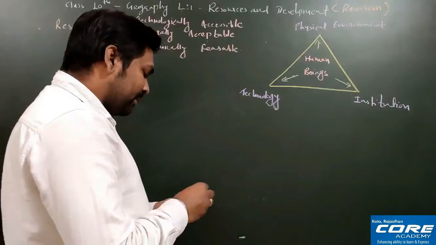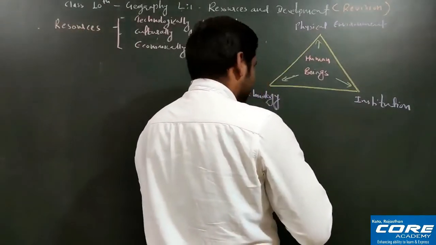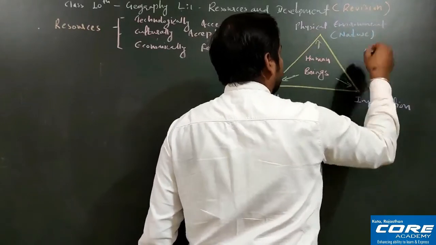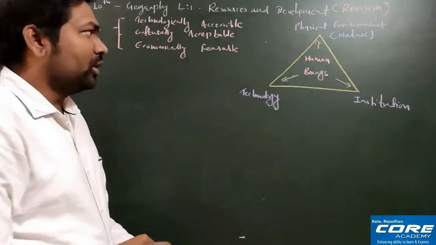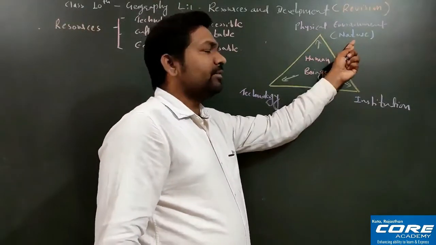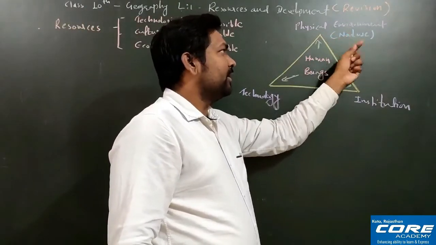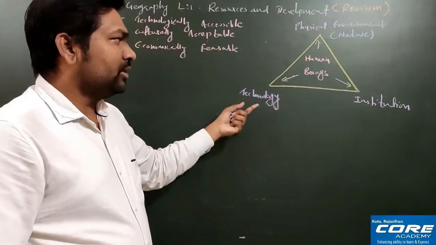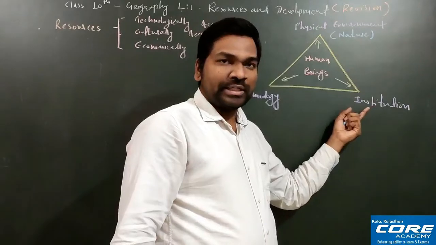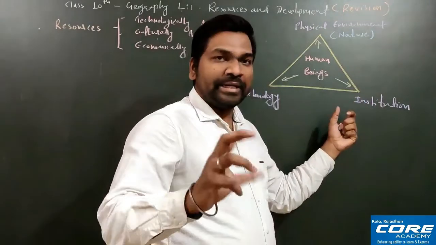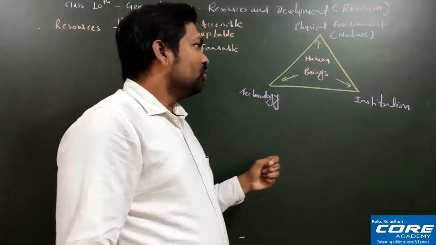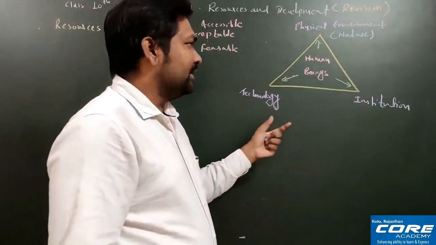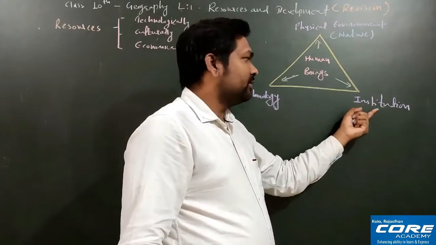So beta, physical environment means what? Physical environment means nature, what nature is giving to us. Again we will take the example of coal only. You are getting the coal from the physical environment. For extraction you are using technology, and for mass production you will need institutions such as coal industries, for example NTPC, National Thermal Power Corporation. So these institutions, the coal industry, will be the example here.